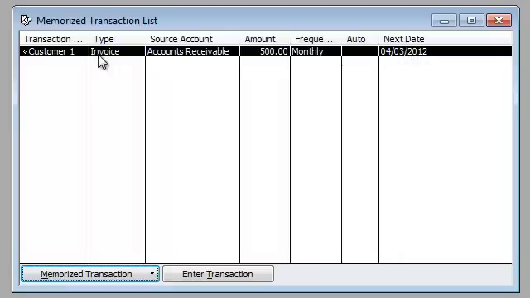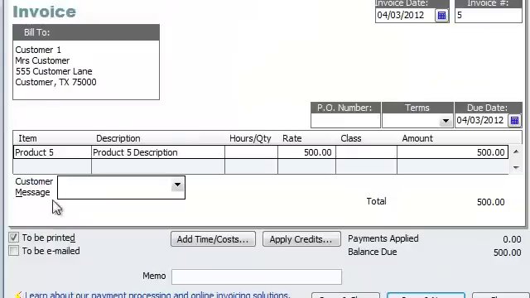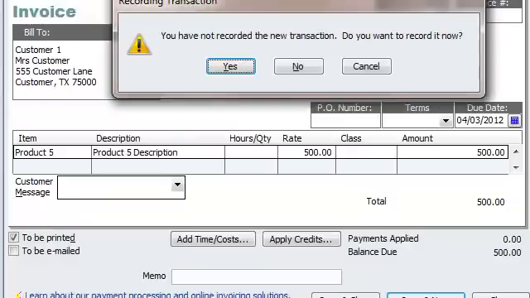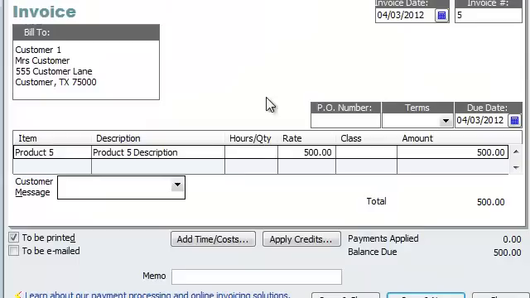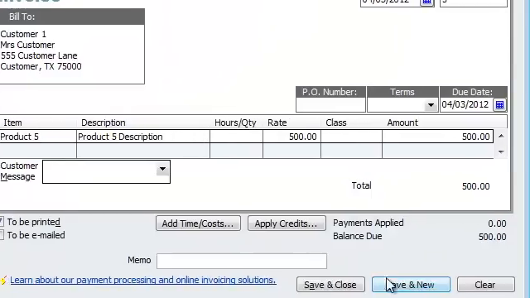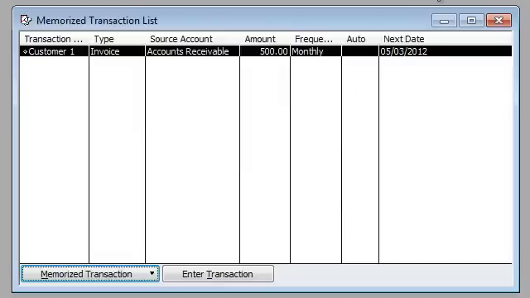Now what happens when it's 4/3? What you're going to do is you actually have to double click on it. And for now, we're going to pretend this warning's not here, and then it will bring it up. But I am going to actually cancel this, and as you can see, I'm still back at 4/3 over here. If I double clicked on it and hit save and new, then you'll see that this date over here changed to 5/3, and so on and so on.